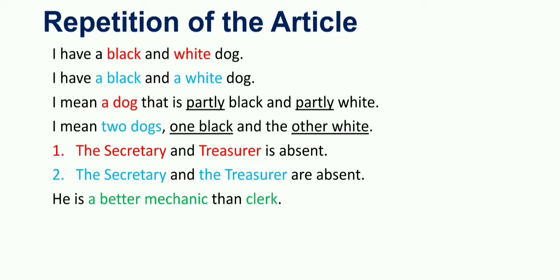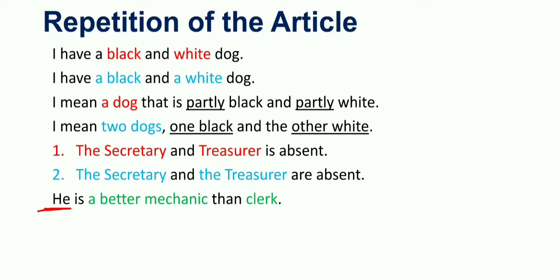Let's look at another sentence. When we express a comparison, if two nouns refer to the same person or thing, the article is used with the first noun only. Here we have he, a pronoun, and a pronoun is used in the place of a noun.